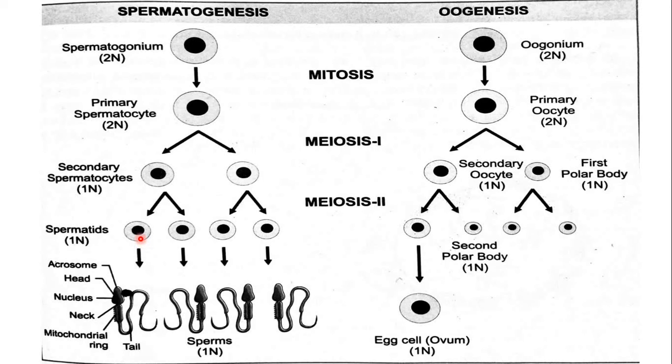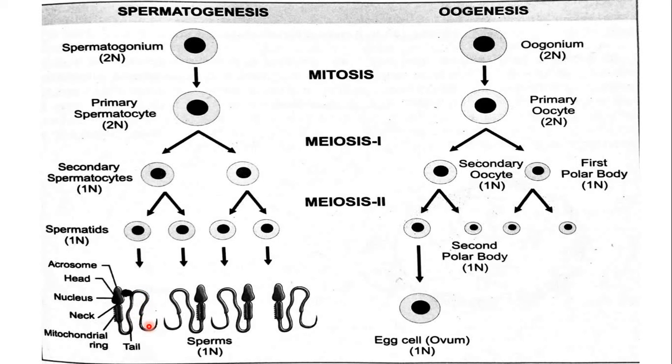They are non-motile structures, that is, they are not capable of moving, but when they develop, they develop a head-like structure at the front, which is called acrosome, containing a nucleus, then a small neck-like structure, and a mitochondrial ring, and then a long tail.